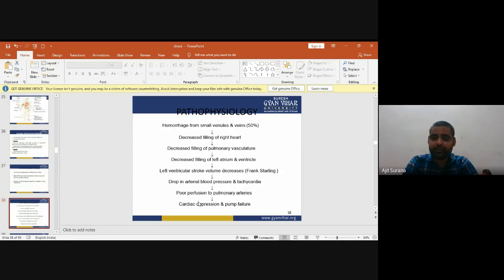Now, pathophysiology of hypovolemic shock: hemorrhage from small venules and veins occurs in 50% of cases. This may cause decreased filling of the right heart, and then decreased filling of the pulmonary vasculature, and decreased filling of the left atrium and ventricle, due to which left ventricle stroke volume decreases, as per Frank-Starling. There is a drop in arterial blood pressure and tachycardia, with poor perfusion of the pulmonary arteries, cardiac depression, and pump failure.